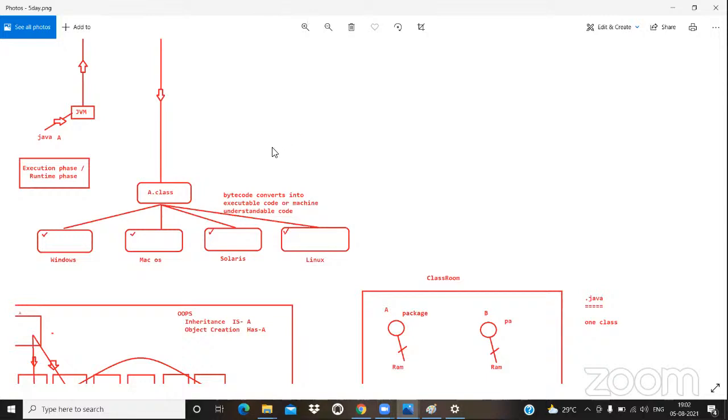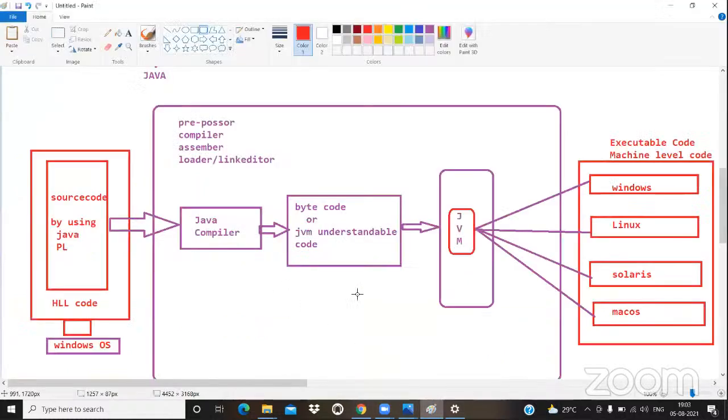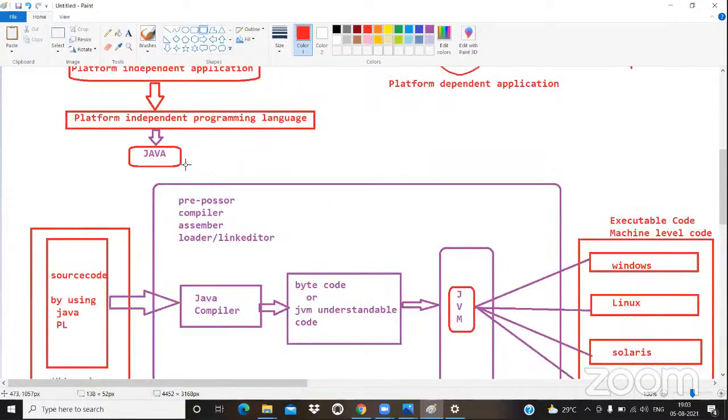Yesterday I told you that whatever concepts we are going to learn in core Java, I explained through some real-time examples. And today what did we learn? What is platform independent? Everybody please give the response. The application which is portable to all OS, we can call it platform independent. If you want to develop these types of applications, we require platform independent programming languages. One of the best platform independent programming languages is Java.